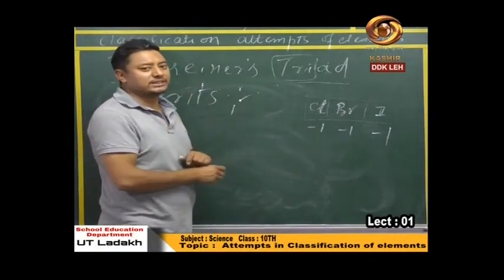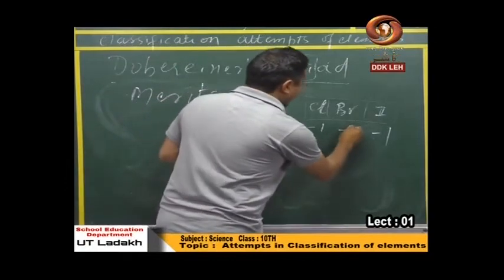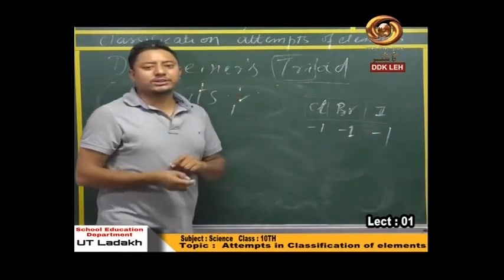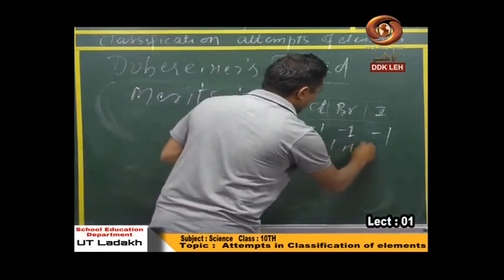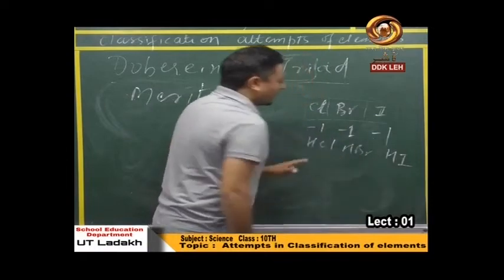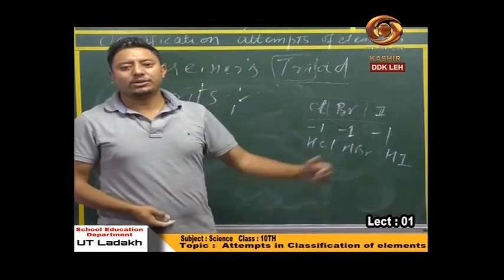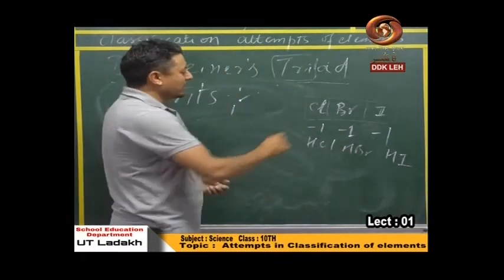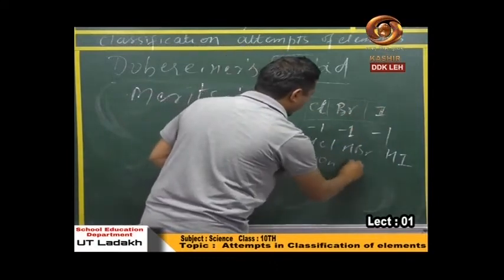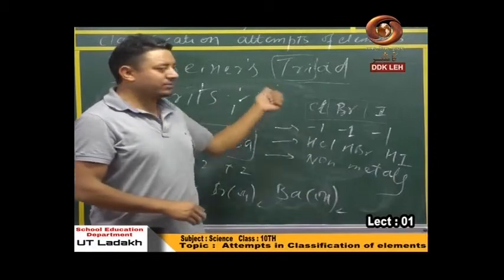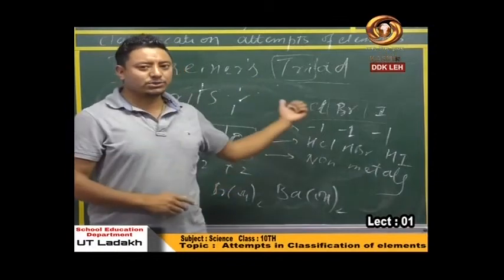That's why this is still in the encyclopedia or in your books. And when it was found about hydrogen halides, when we see HCl, HBr and HI, all these were found to be acids. One more property is all these three elements were found to be non-metals. This was all merits of Dobereiner's triad.